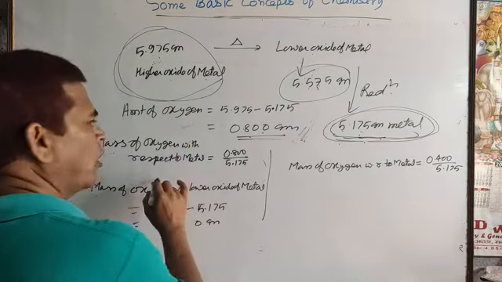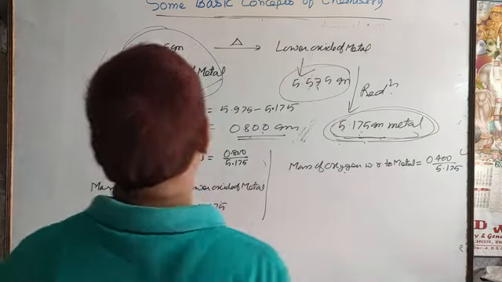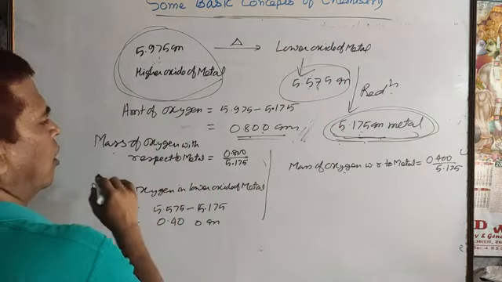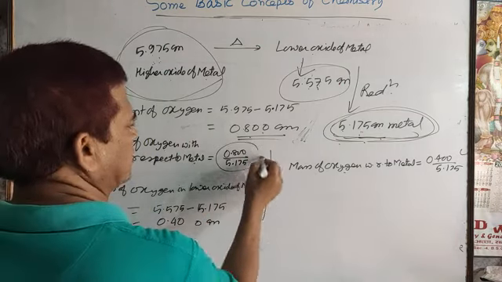So in the lower oxide the mass of oxygen with respect to metal is this much, and in the higher oxide it is this much.